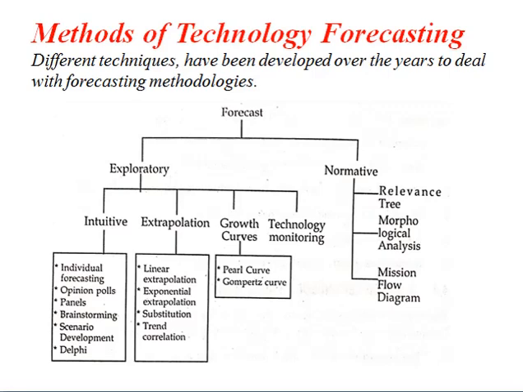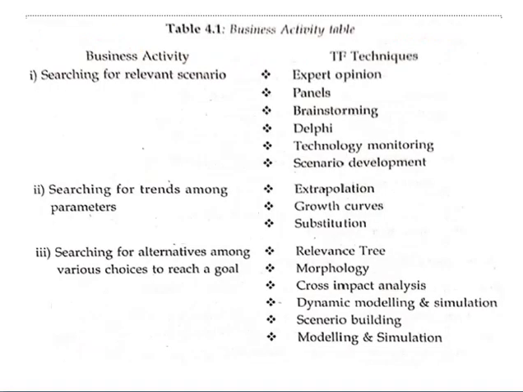Similarly, in technology forecasting we have mainly divided the methods into exploratory as well as normative. If I talk about normative, here we have some techniques: relevance tree, morphological analysis, and mission flow diagram. All these are newer techniques implemented in technology forecasting. In this concept, our duty is to study all these techniques. Before studying them, you need to know for what purpose and where we are supposed to use these techniques. For that reason we have focused on a particular table called the business activity table.